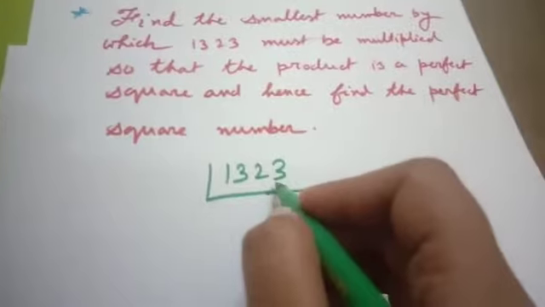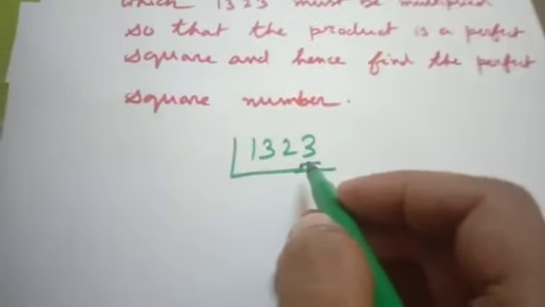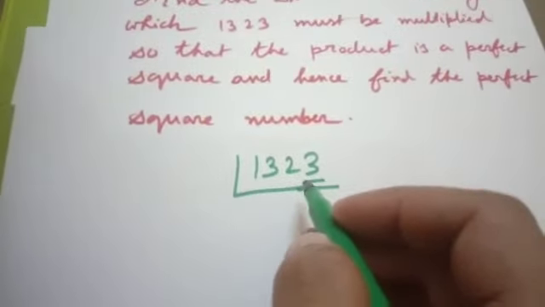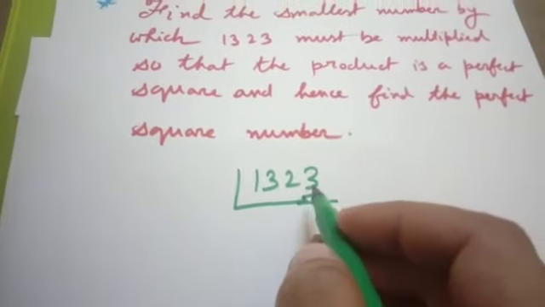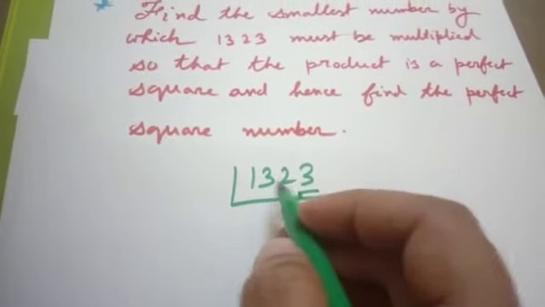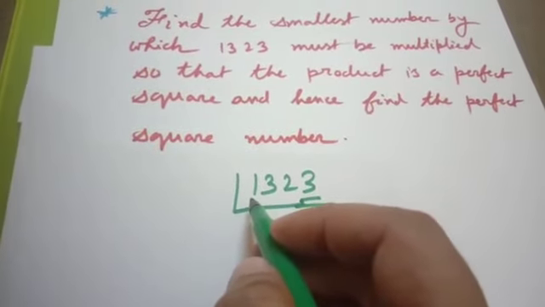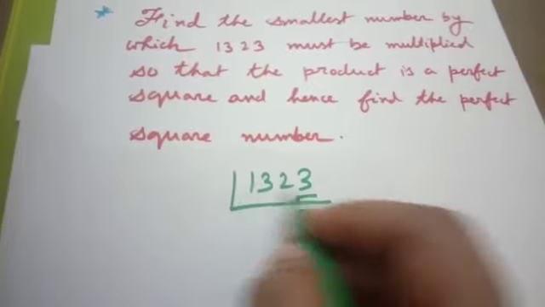Observe that the digit in unit place is 3. So 3 is odd number, and hence this number is not divisible by 2. Is it divisible by 3? We just add the digits: 3 plus 2 is 5, 5 plus 3 is 8, 8 plus 1 is 9. 9 is divisible by 3, so this number is divisible by 3.